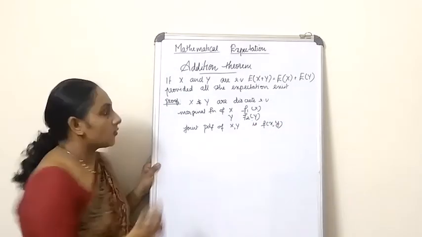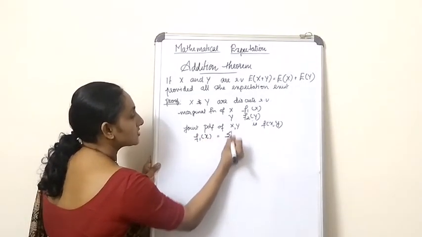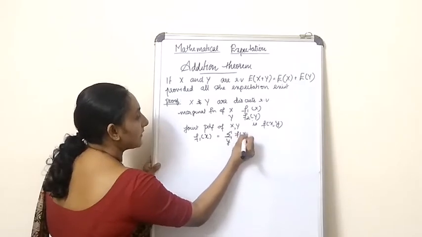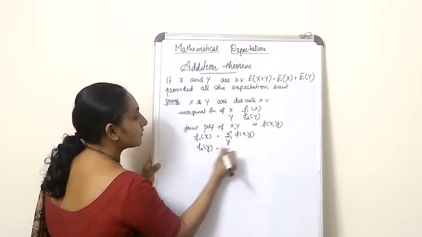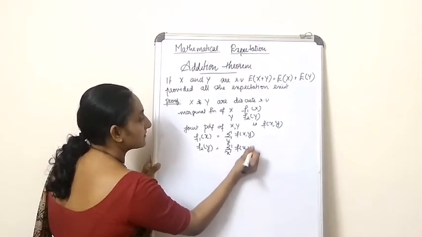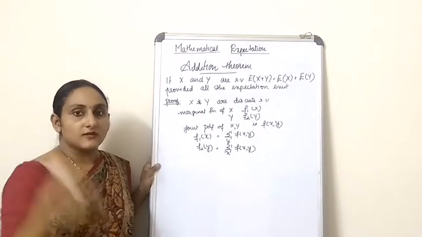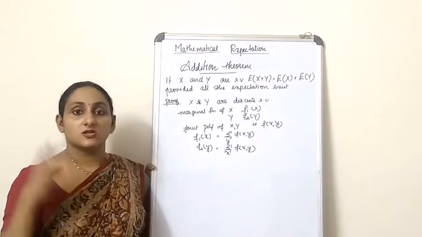Also f1 of x is equal to summation over y f of xy, and f2 of y is equal to summation over x f of xy. Now let's move on to find out what is expectation of x plus y.